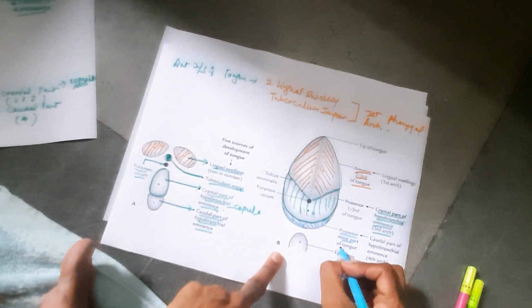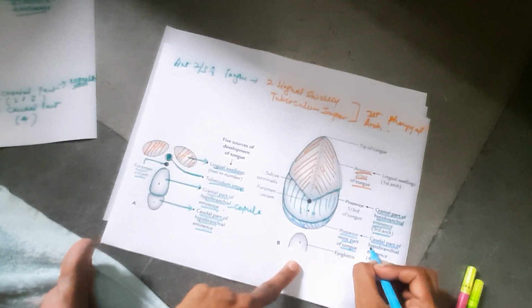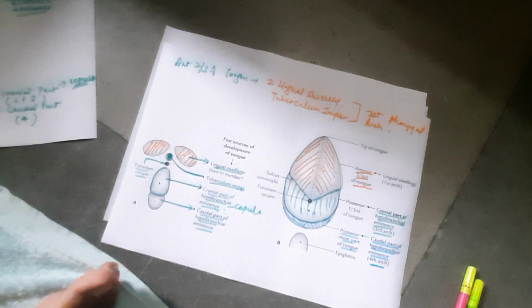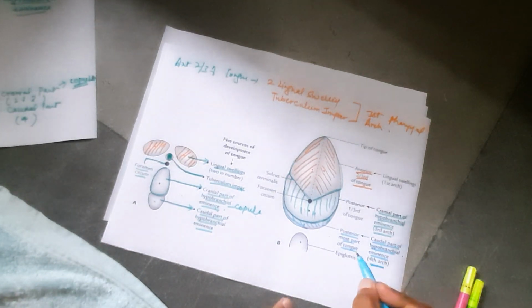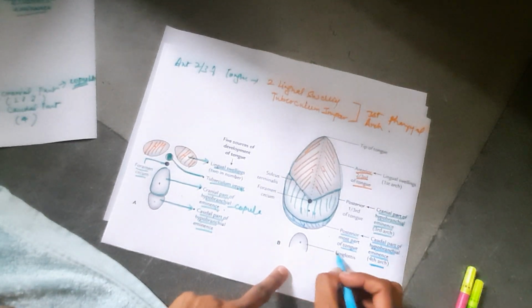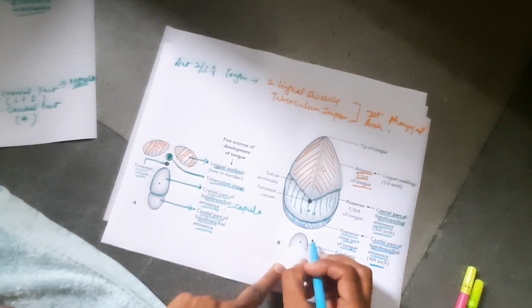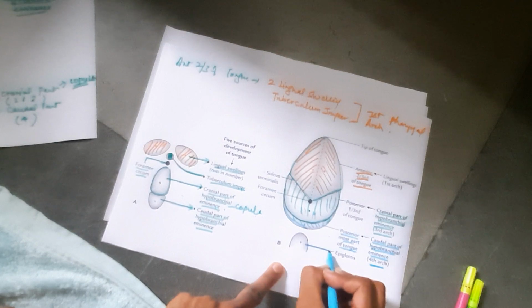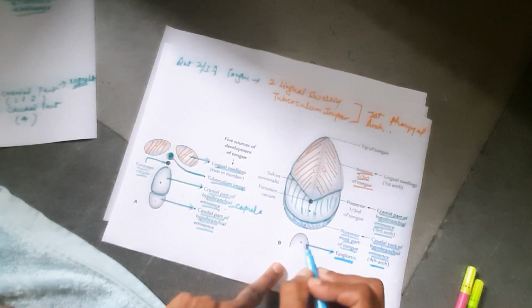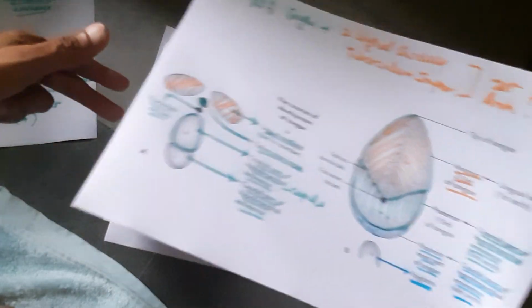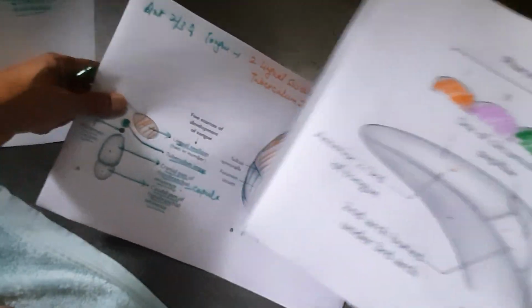derived from the caudal part of the hypobranchial eminence, that is the fourth arch. Okay, and the caudal part of the hypobranchial eminence, along with the posterior most part of the tongue, also contributes in the development of the epiglottis. Okay, so this is the development of the tongue.